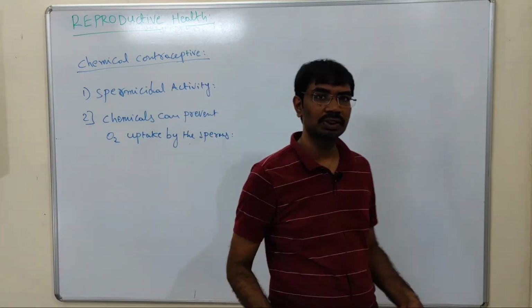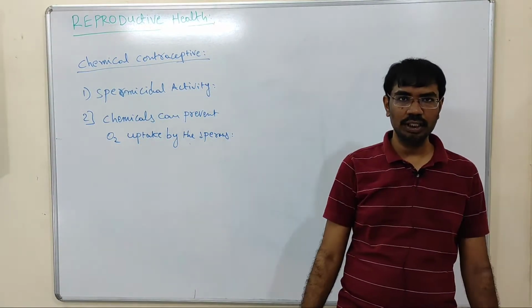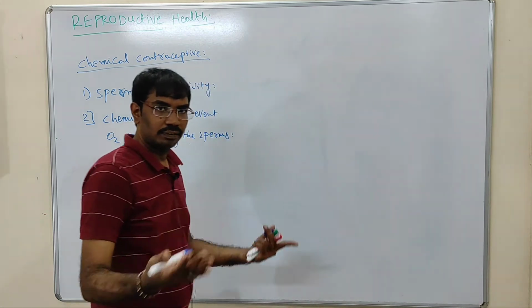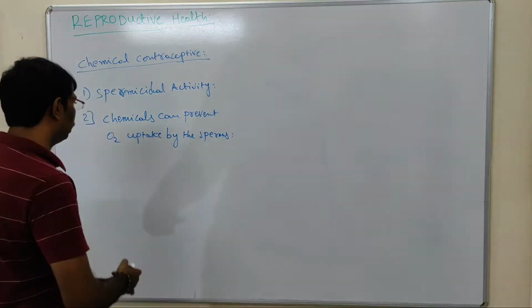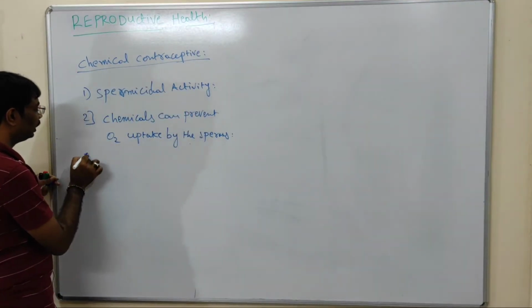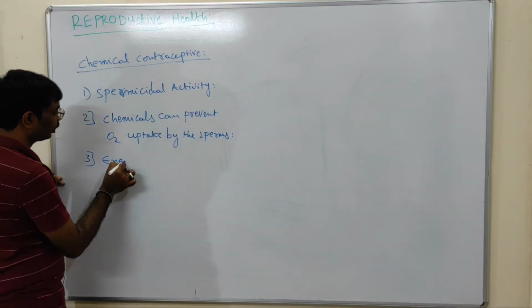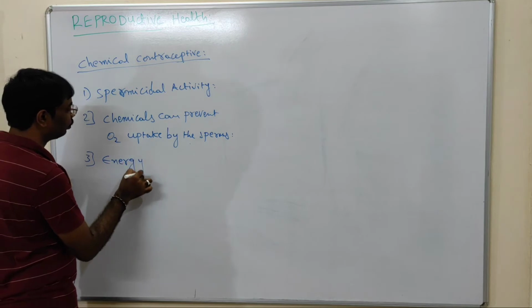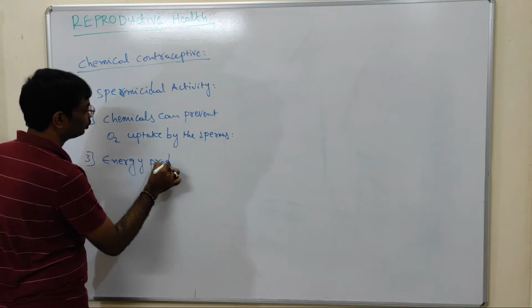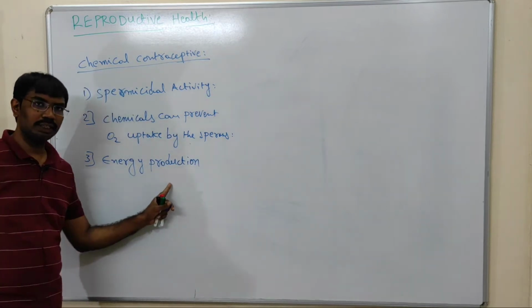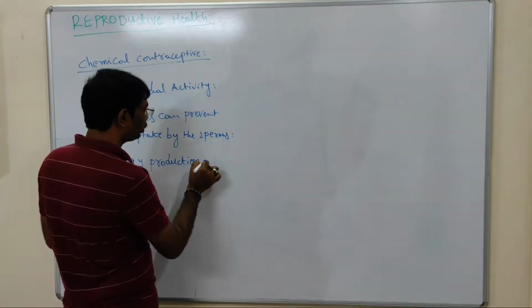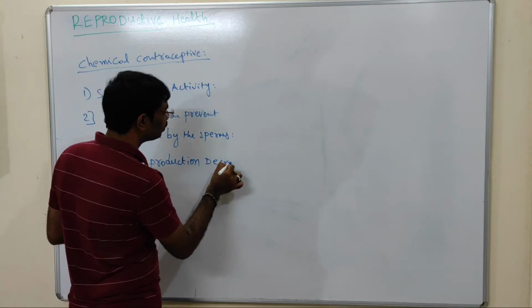Then what will happen? Oxygen consumption is very low in the sperms, so oxygen availability is very low. Then automatically the energy production decreases in the sperm, because with very little oxygen, energy production decreases in the sperms.